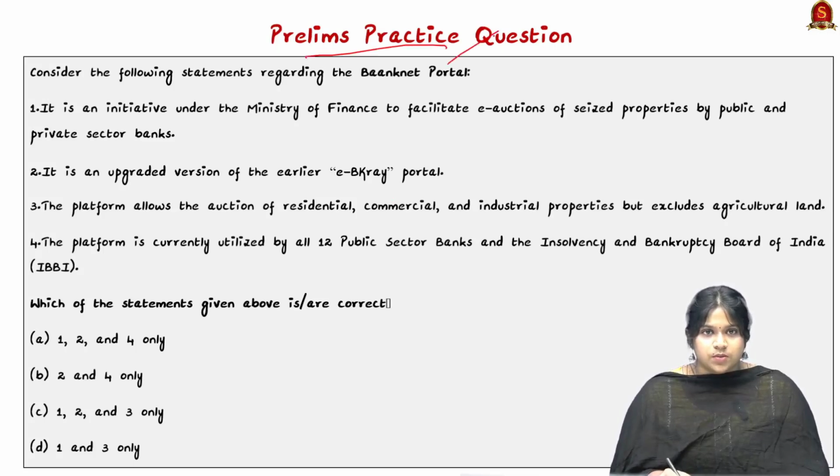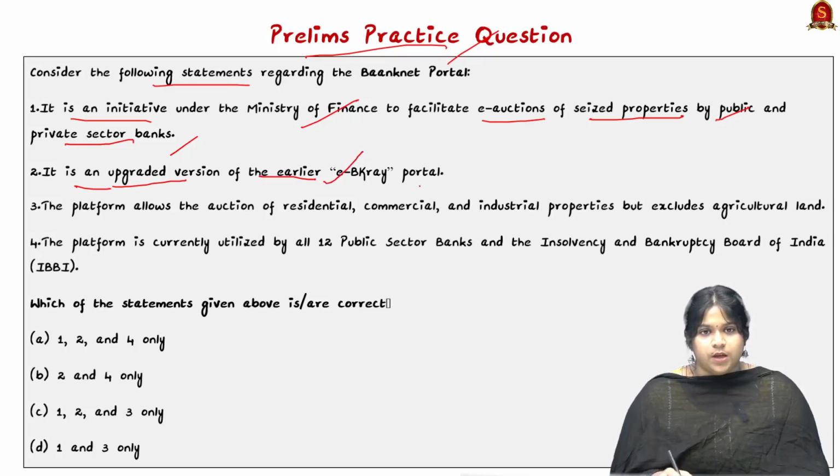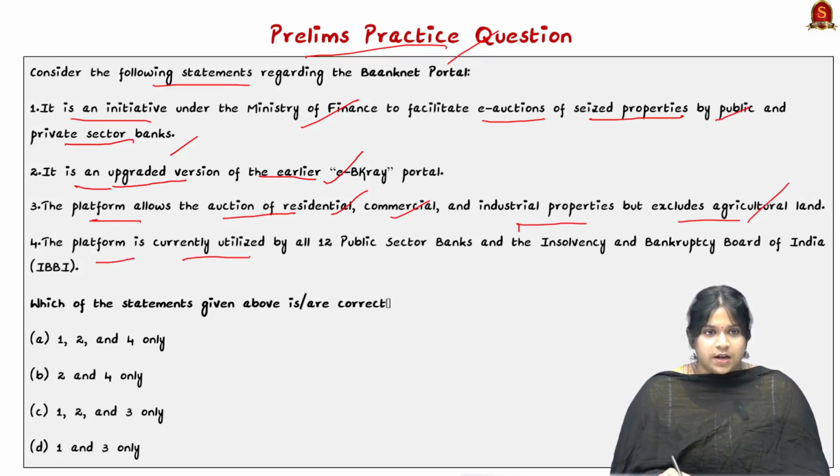So this is the prelims practice question. Consider the following statements. First, it is an initiative under the Ministry of Finance to facilitate e-auctions of the seized properties by public and private sector banks. The second statement, it is an upgraded version of the earlier e-Bakery portal. Third, the platform allows the auction of residential, commercial and industrial properties but excludes agricultural lands. Fourth, the platform is currently utilized by all 12 public sector banks and Insolvency and Bankruptcy Board of India. So, which of these statements are correct?